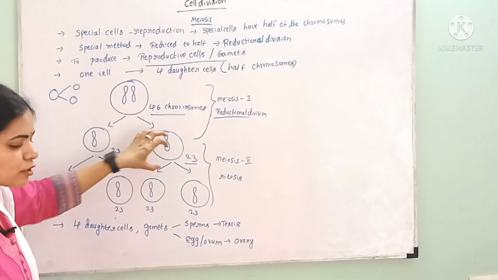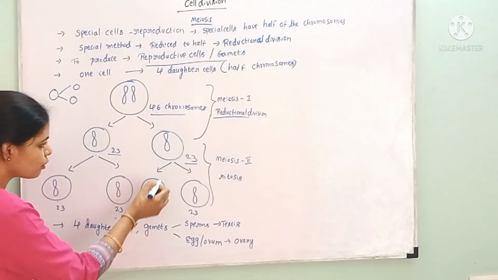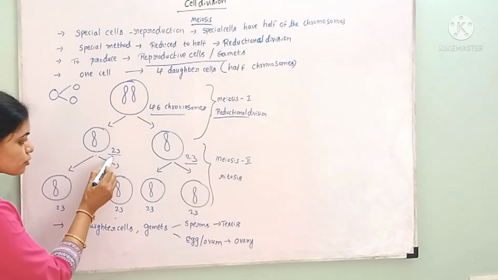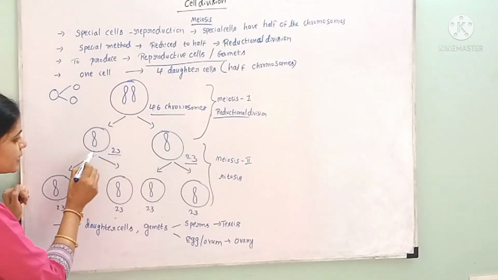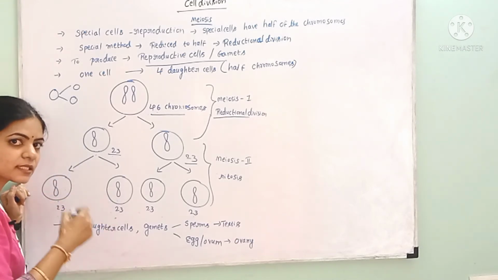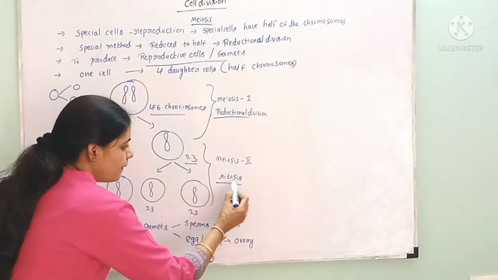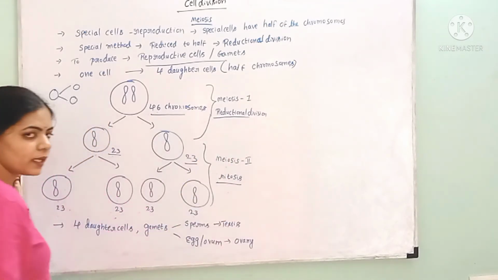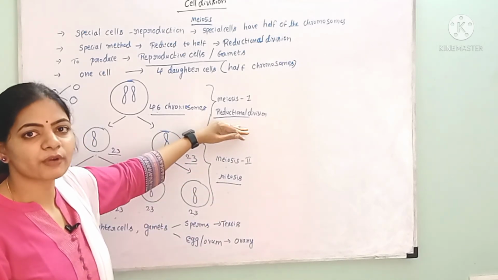And these two daughter cells undergo cell division, and here we get the same number of chromosomes, like mitosis. In mitosis we get the same number of chromosomes in the daughter cells as in the mother, right? Here also in the second step of meiosis, after cell division, the daughter cells get the same number of chromosomes as the mother, and this process is similar to mitosis. That is, meiosis 2 is similar to mitosis. In meiosis 1, the number of chromosomes is reduced to half, hence it is called reductional division.